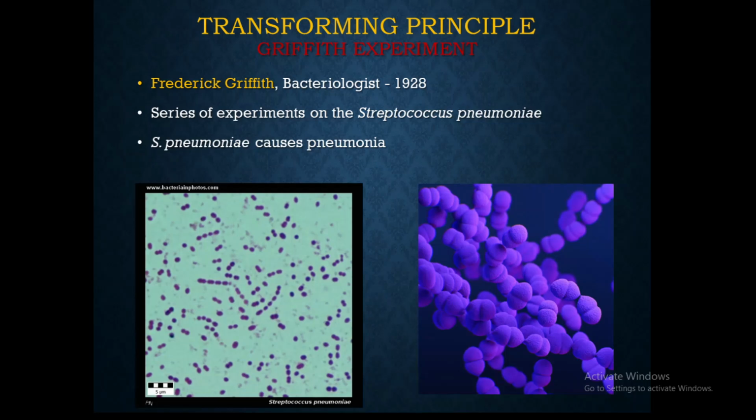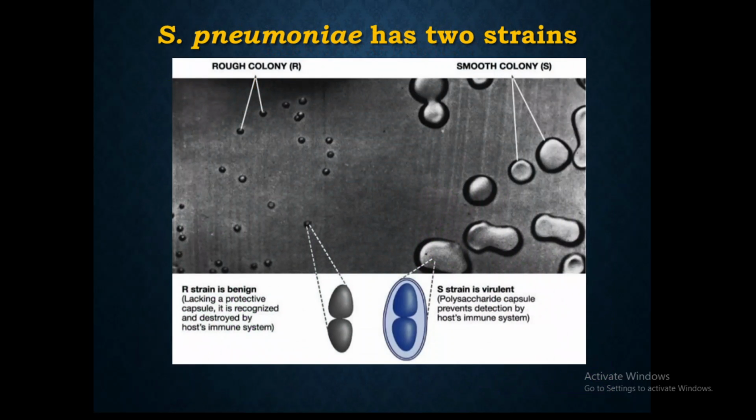So it is called the Griffith experiment. Frederick Griffith was a bacteriologist, and around 1928 he started a series of experiments on Streptococcus pneumoniae. This Streptococcus pneumoniae was known to cause pneumonia. He took mice as his model organism, and interestingly, this Streptococcus pneumoniae has two strains.